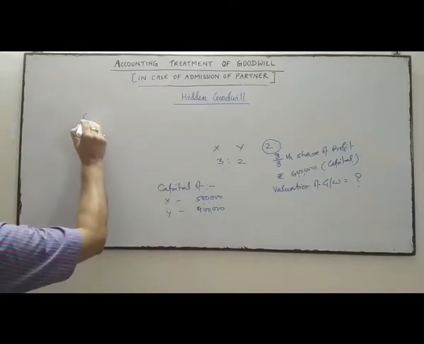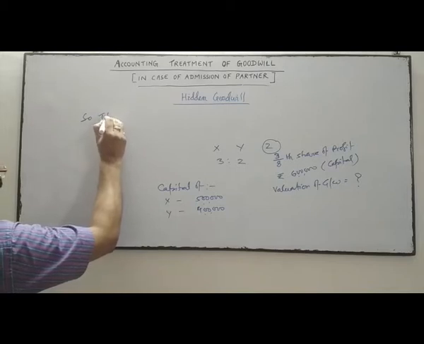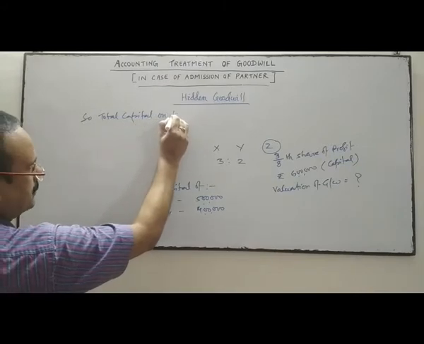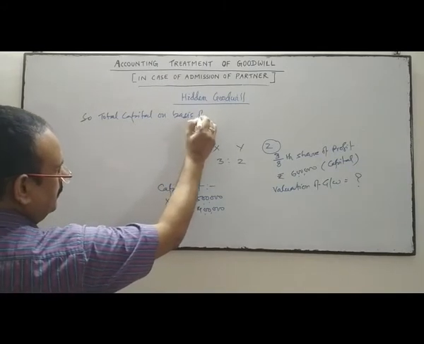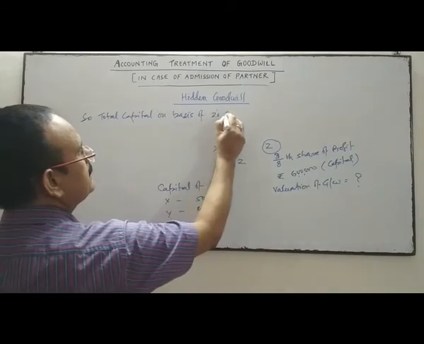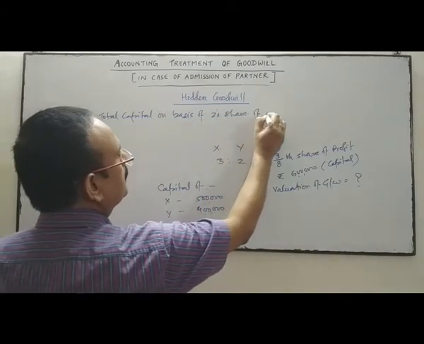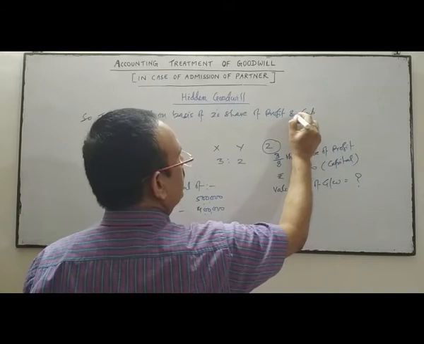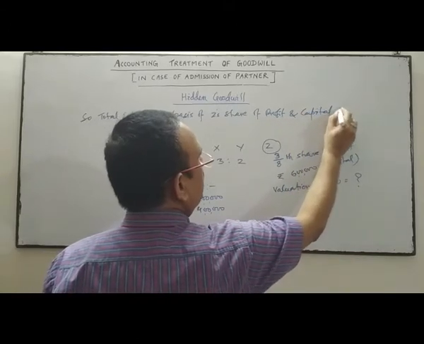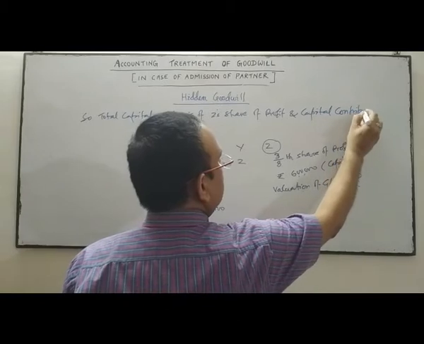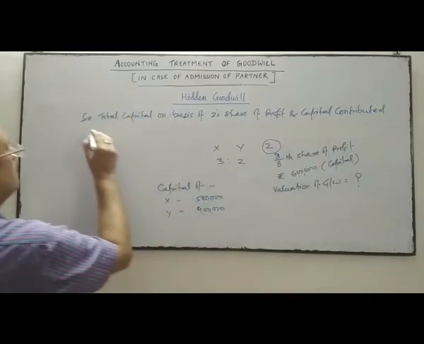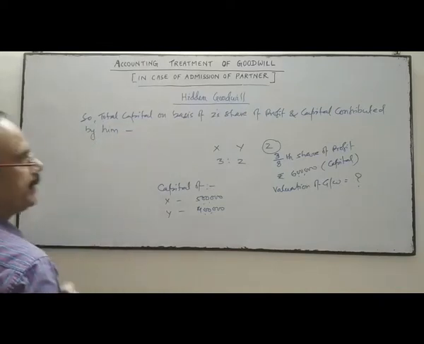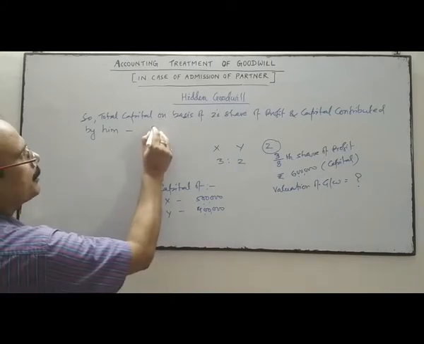So the total capital, on the basis of Z's share of profit and capital contributed by him, will be 8 upon 3.